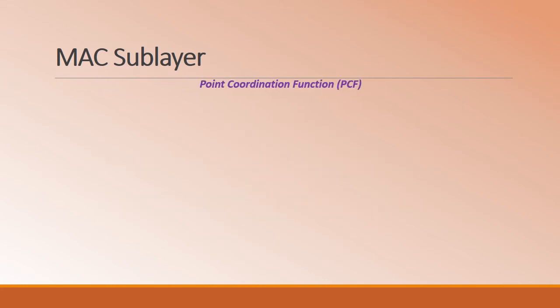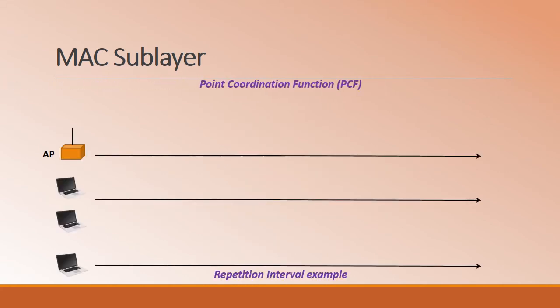Here is a diagram to illustrate the repetition interval. We have the polled stations, that is the stations which are under the control of the AP. Whenever the repetition interval has started, that clearly means the AP is performing polling to receive from the stations.